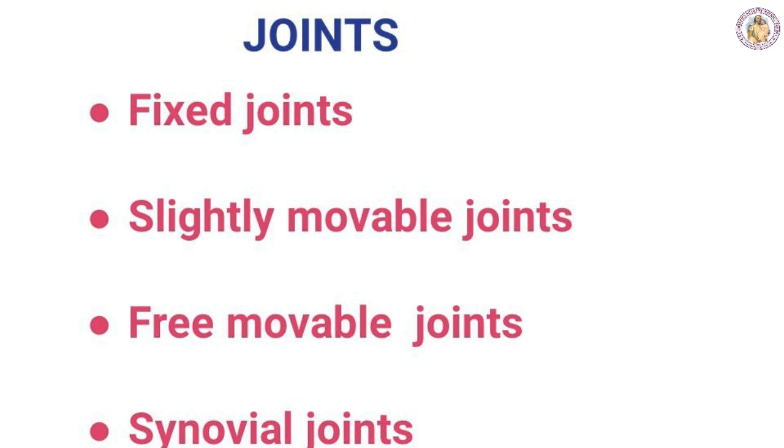Next, we are going to see about the joints. The point at which two separate bones meet is called a joint, or junction as we used to say. Depending on the type of movement they allow, joints can be of 3 types: fixed, slightly movable, and movable joints. The first one is fixed or immovable joints. Once it is fixed, we are not able to rotate. In this type of joint, no movement is possible between the two bones.